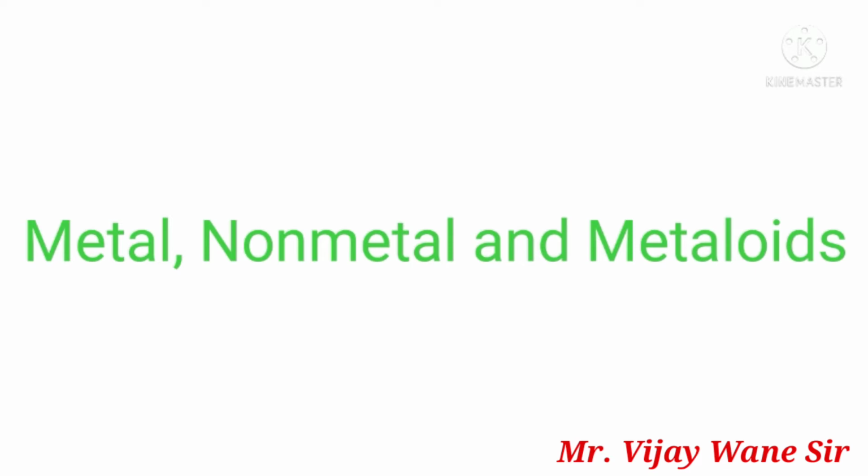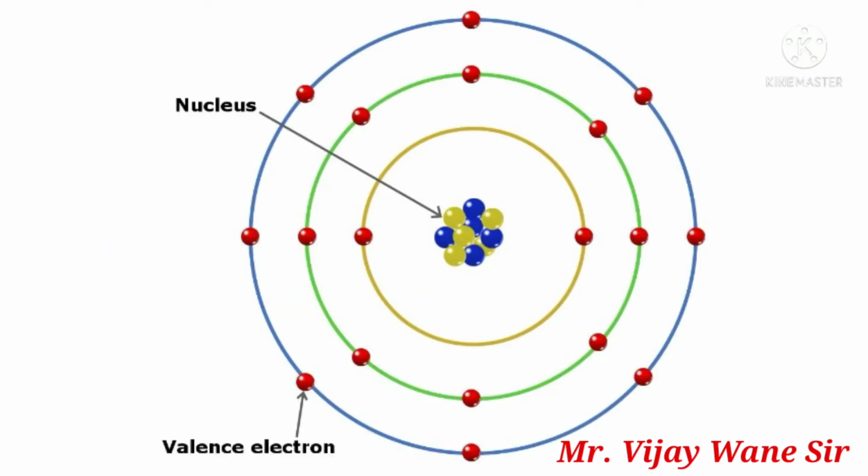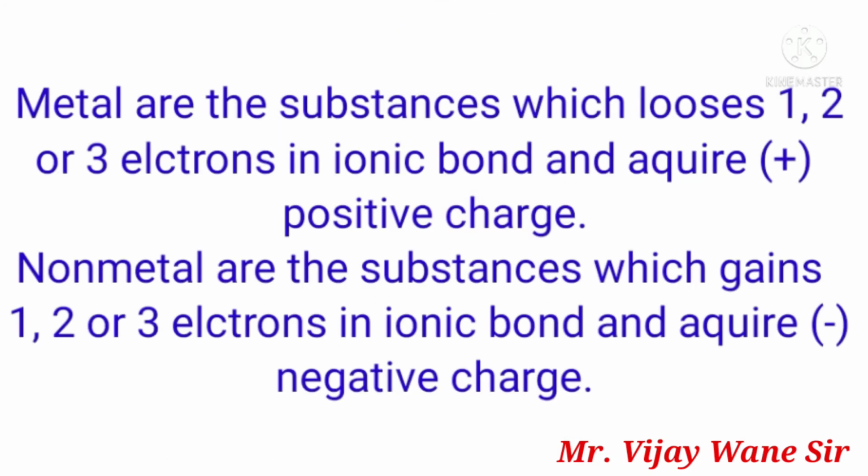So we have already seen the atomic structure of an element. In atomic structure you have seen the neutron, proton and electron. The electrons present in the outermost orbit are nothing but the valence electrons. Those electrons take part in the reaction. So here metals are defined as those materials which can lose electrons and acquire a positive charge. And non-metals are defined as those substances which can gain electrons and acquire a negative charge.